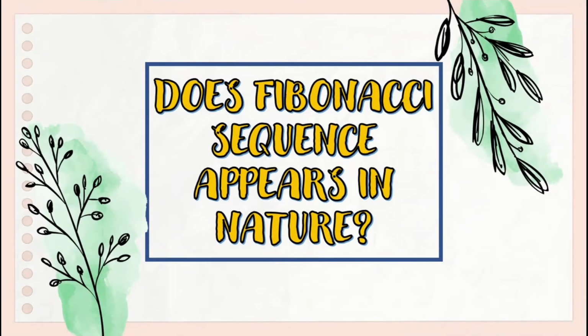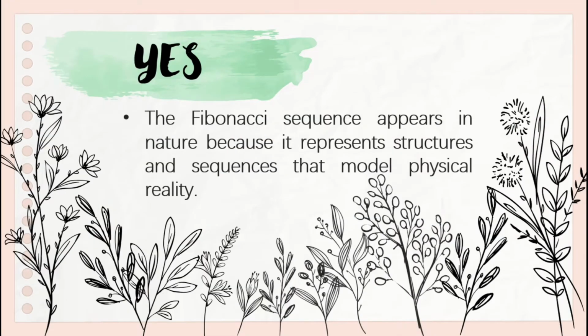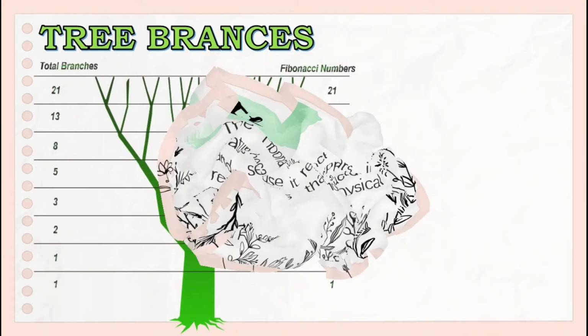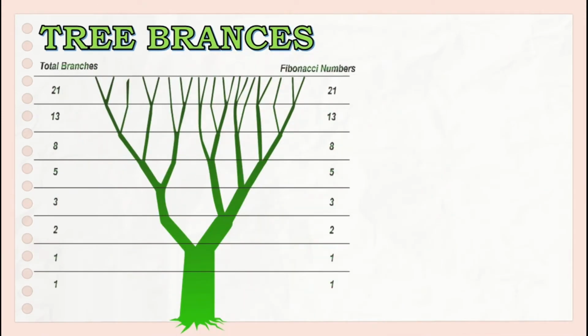Does the Fibonacci sequence appear in nature? Definitely yes. The Fibonacci sequence appears in nature because it represents structures and sequences that model physical reality. For example, the tree branches. A branch is a part of a tree which grows out from the trunk.